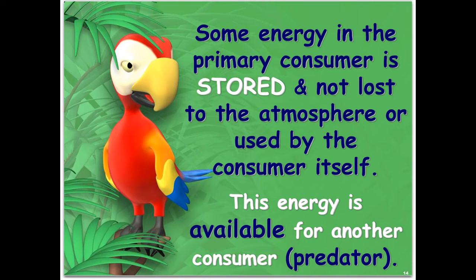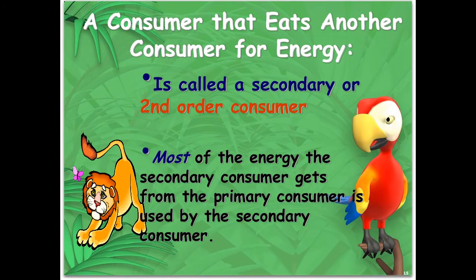Sometimes we'll call them predators. So this is a next level of consuming. A consumer that eats another consumer for energy is called a secondary or second order consumer. A good example would be a lion. A lion is a second order consumer because a lion ate a gazelle. A gazelle ate grass. So gazelles are first order consumers, lions are second order consumers.